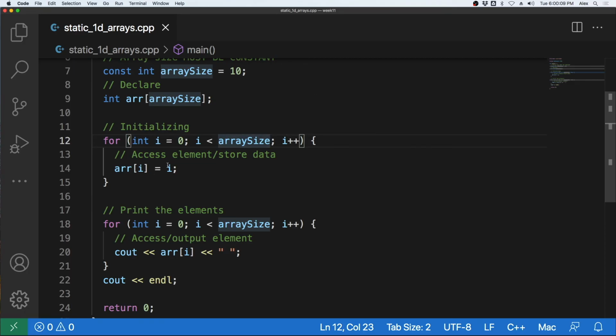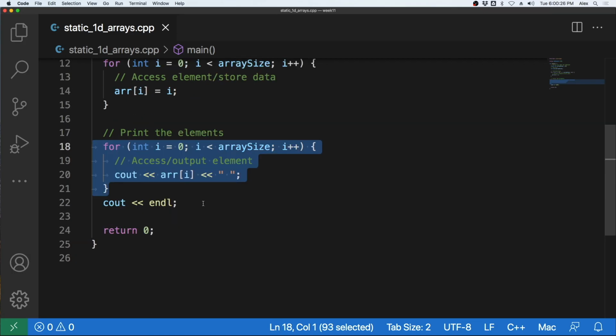So this will just go through, and store whatever value we have for I at that position in the array. So 0 will get the value of 0, 1 will get the value of 1, 2 will get the value 2, and so on and so forth. And then we come down here and we print the elements in the array, and then we output a new line, so those elements in the array are on their own line in the program.